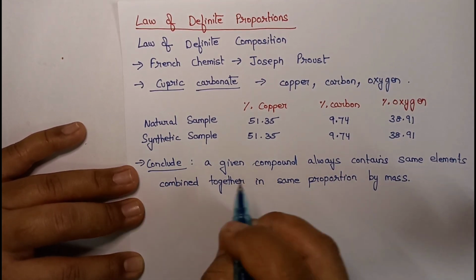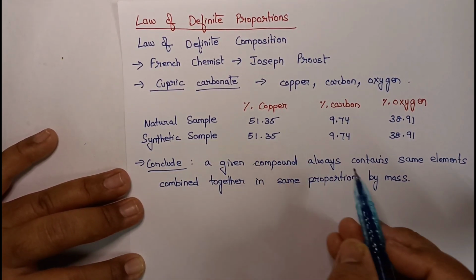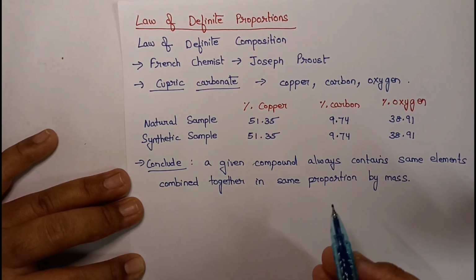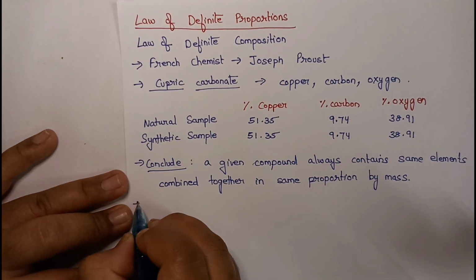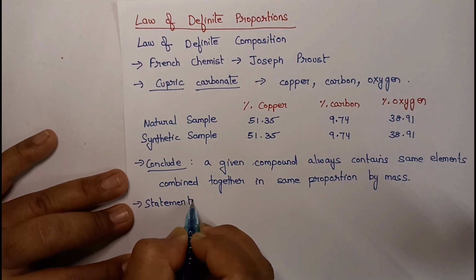That is what he observed, isn't it? Whatever may be the source of the compound, it always contains the same elements combined together in the same proportion by mass. So based on this conclusion, he proposed the law of definite proportions.